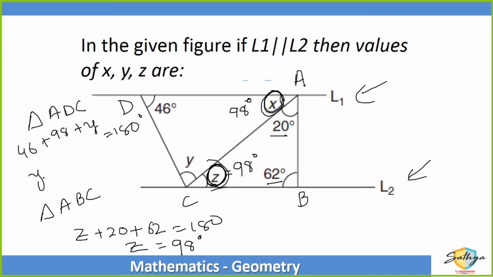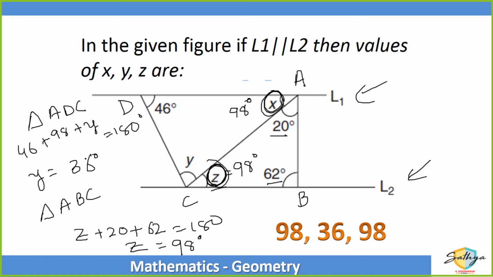So again, we get the value of Y should be equal to 36 degrees. So X is 98, Y is 36, and Z again is 98. Did you get that? X is 98.